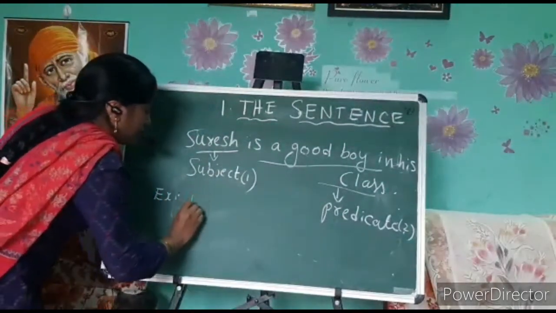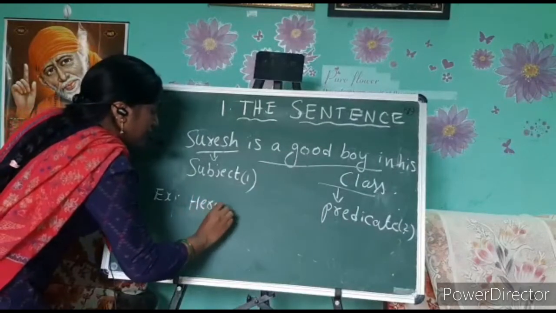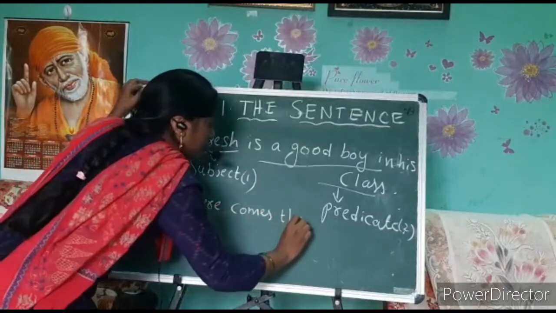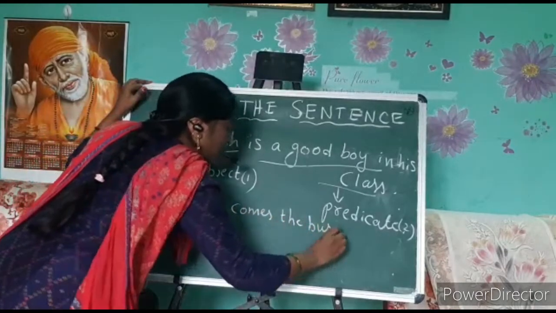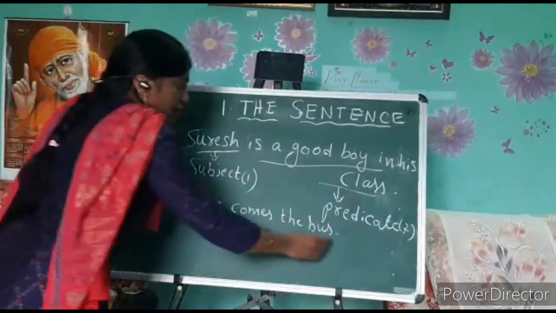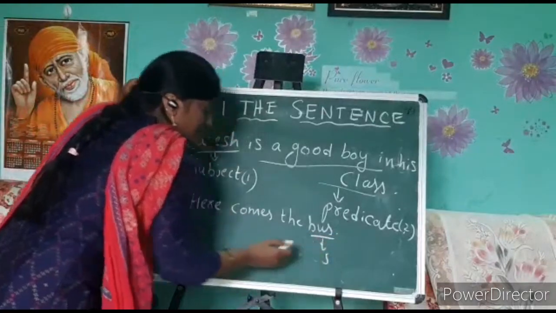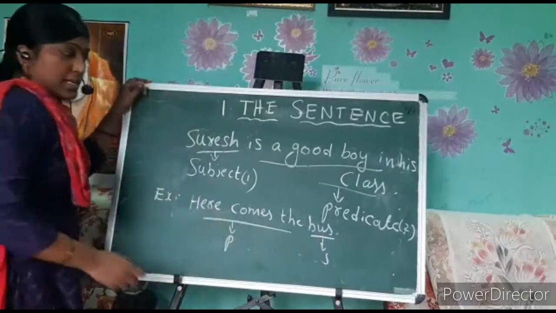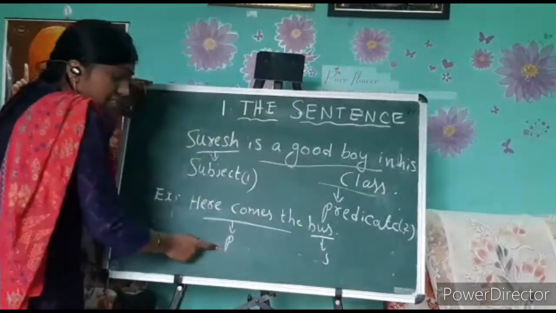Here comes the bus. Here the bus is the subject and this is the predicate.